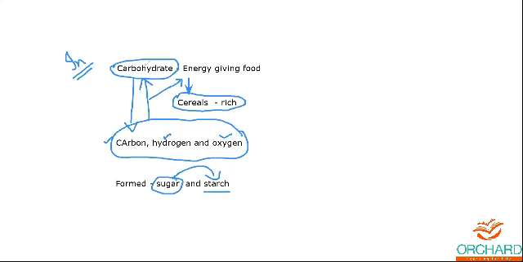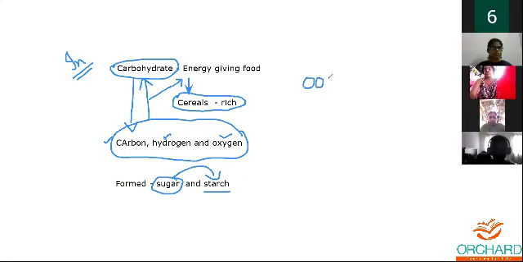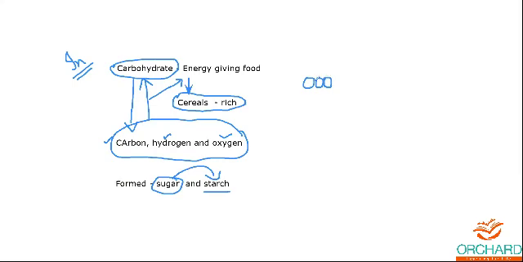Carbohydrate can be arranged as one molecule, two molecules, three molecules, which we will learn in later classes. The simplest form of carbohydrate is called sugar. The complex form is more sugars together, with more molecules than the simplest form.